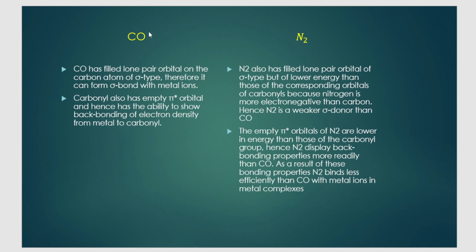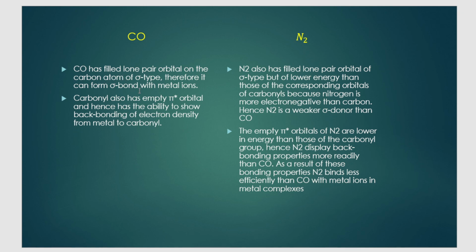Now you have heard of the carbonyl group, CO group, C triple bond O group, forming back bonding with the transition metal. In the same way, dinitrogen can also do back bonding with a transition metal, and it can form a complex with any transition metal. So let us understand the similarity between a carbonyl group and dinitrogen. This is for you to understand how it forms a complex. That's all. So you know that in the carbonyl group, one reason it forms back bonding with metal is that it has a lone pair of electrons, a lone pair orbital on the carbon atom.